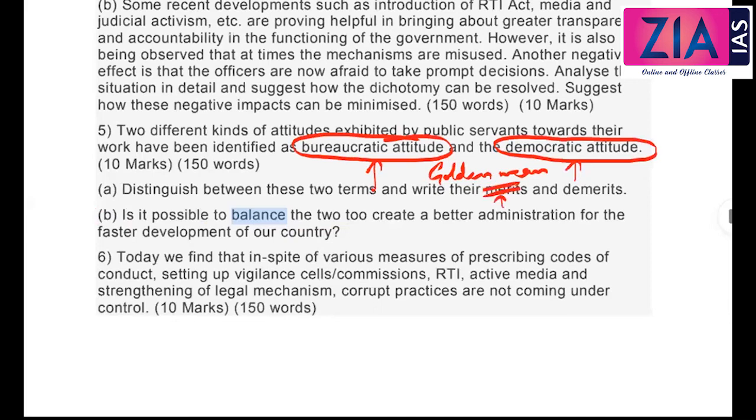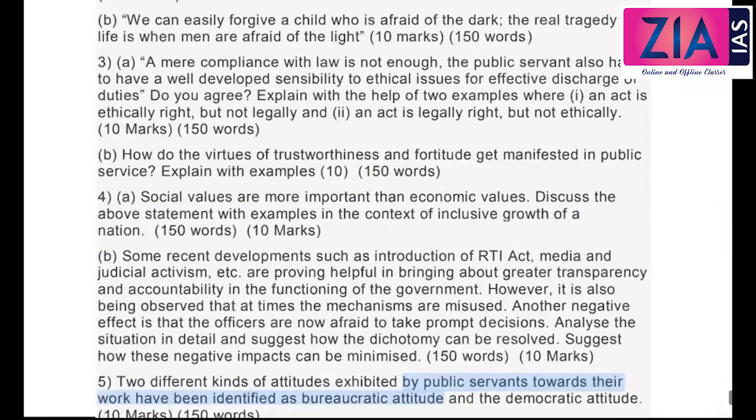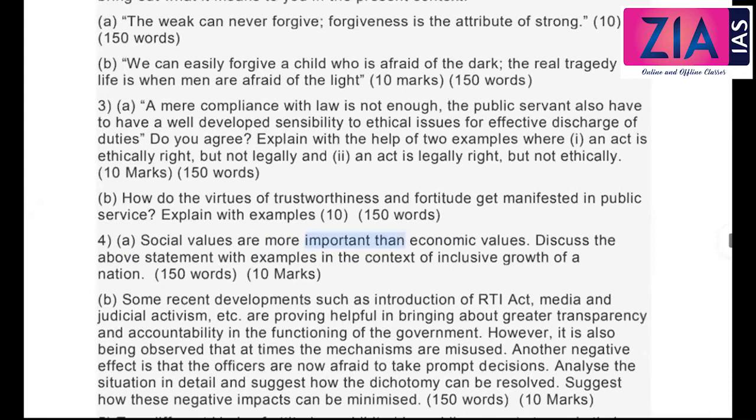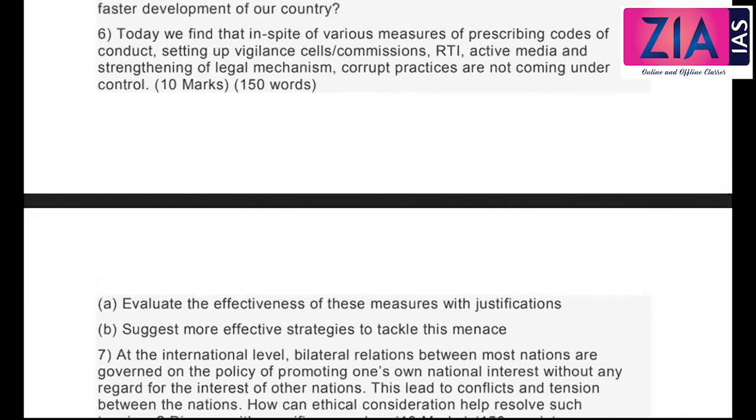Aristotle's principle, we have discussed the golden mean. So between these two, what you need to take from here is to follow the rules and procedures. What you need to take from here is to be sensitive towards the people. Now, don't you think that this is almost a similar question that they have asked here? Almost a similar question again.